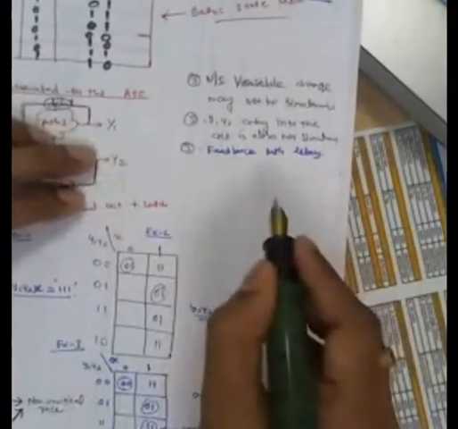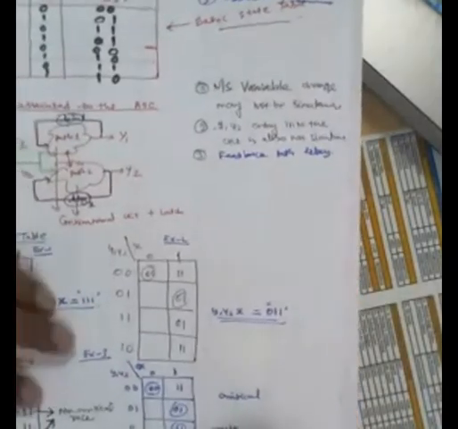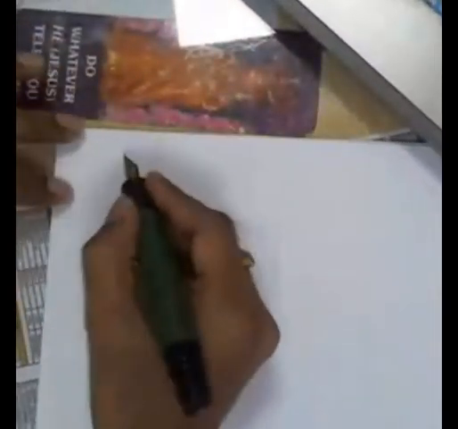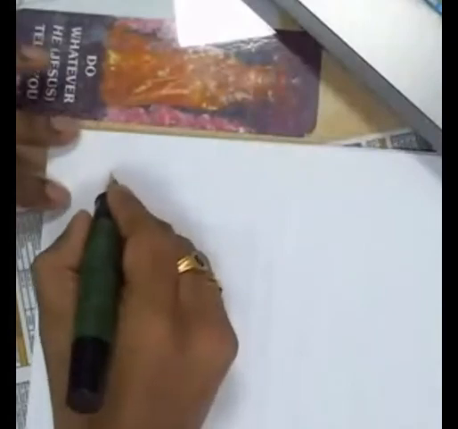Okay. Suppose I take another, we'll assume one more transition table.